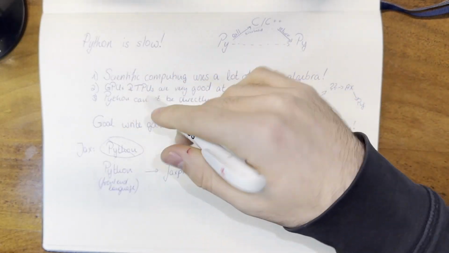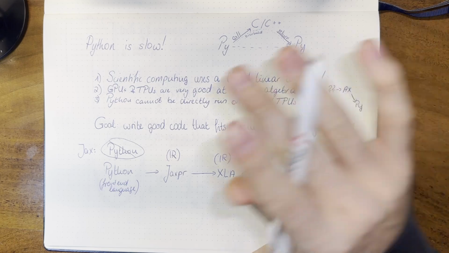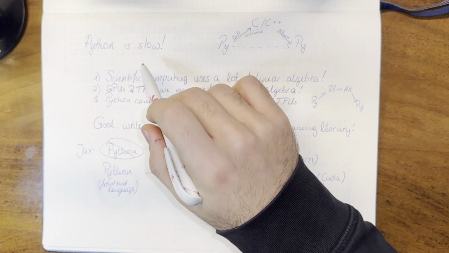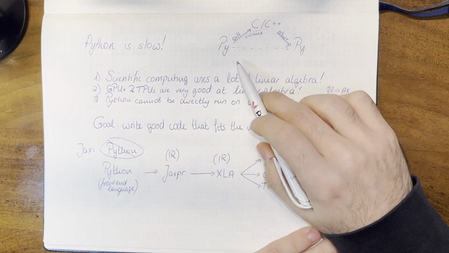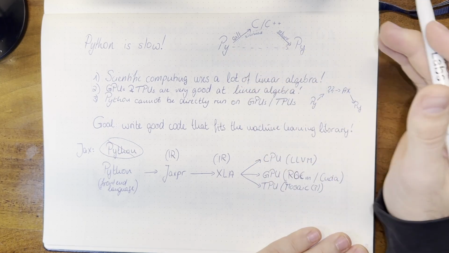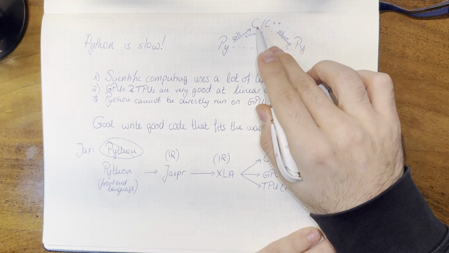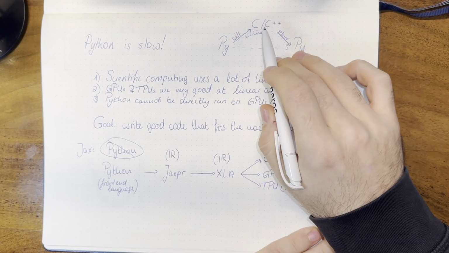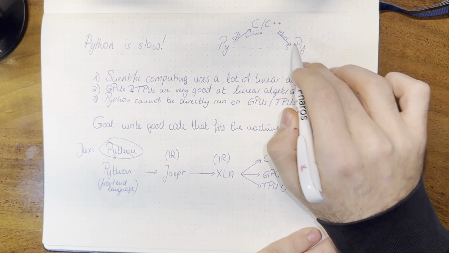So as most of you probably already know, Python is a very slow programming language. And 90% of the time that doesn't really matter, but for the remaining 10%, it actually does matter, specifically when it comes to scientific computing like machine learning. The way Python solves this problem is by basically not using Python, and it is done by calling another program which is written in a faster language like C, C++, Rust, Zig, whatever, and letting that programming language run the code and simply return the result back to Python.